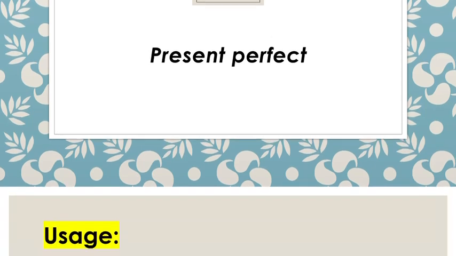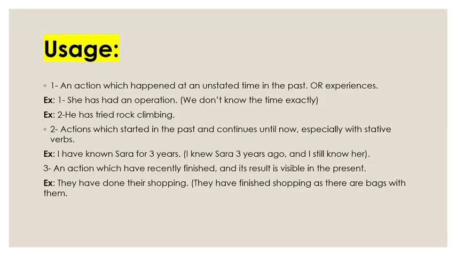First of all, we should know when we use present perfect. We use present perfect to talk about an action that happened in the past, but we don't know the specific time of the action. For example, she has had an operation. We don't know the time exactly.